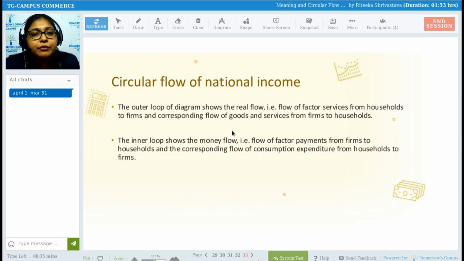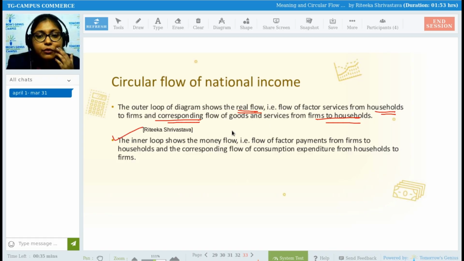Then they say the outer loop of the diagram shows the real flow, that is, the flow of factor services from household to firms and the corresponding flow of goods and services from firms to household. So the outer circle which we saw in the diagram of circular flow of national income in a two-sector economy depicts real flow. What is real flow? We already saw real flow is nothing but the flow of goods and services between household and firms. There is no involvement of flow of money. Only the services are getting flowed.